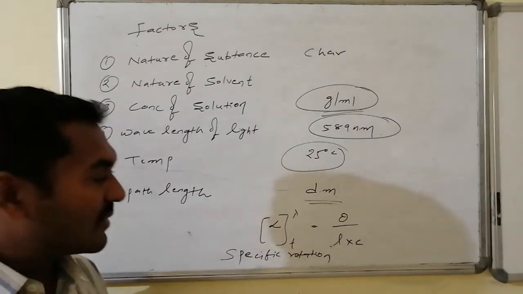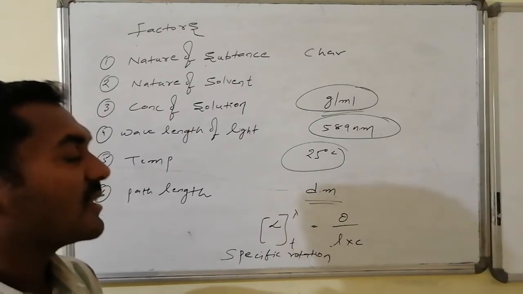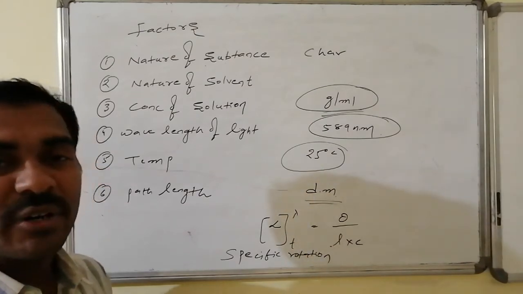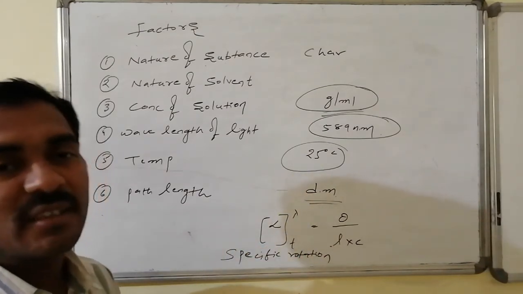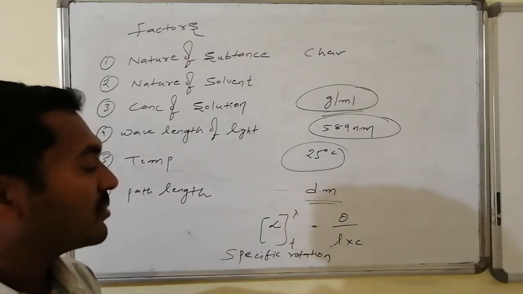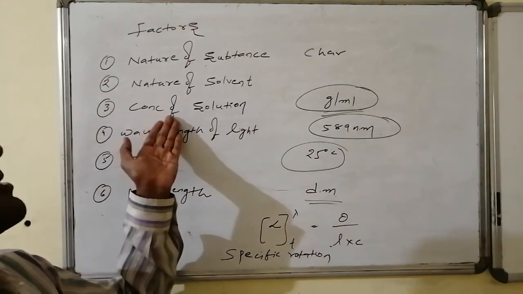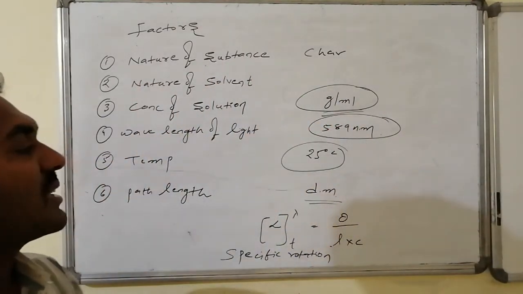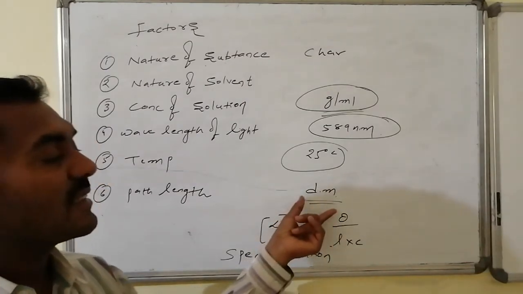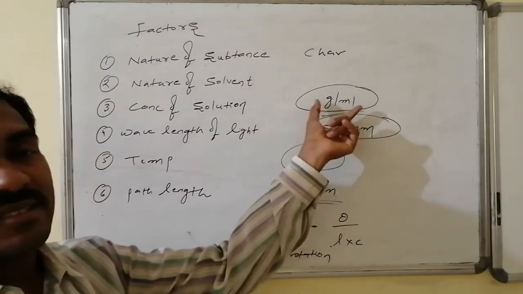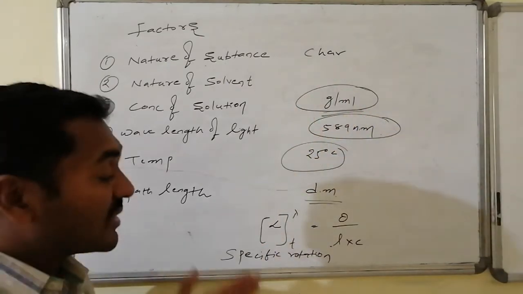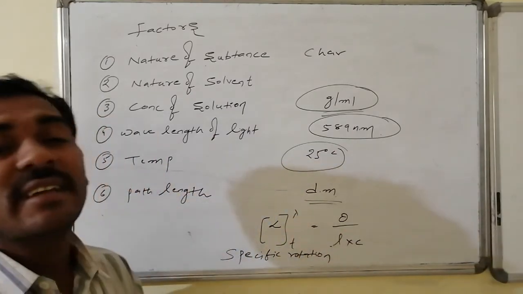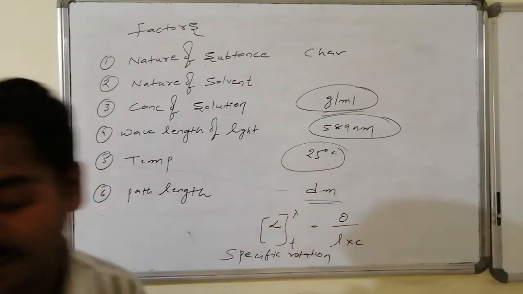The specific rotational value. Whatever sign convention is there for the observed rotation, the same sign convention is present for the specific rotation. But the quantity is adjusted and fixed, under fixed conditions. Concentration is measured in grams per ml, wavelength is 589 nanometers, temperature is 25 degrees centigrade, path length is taken as 1 decimeter, and concentration is 1 gram per 1 ml as the reference. Under those conditions, whichever rotational value comes is known as the corresponding specific rotational value.